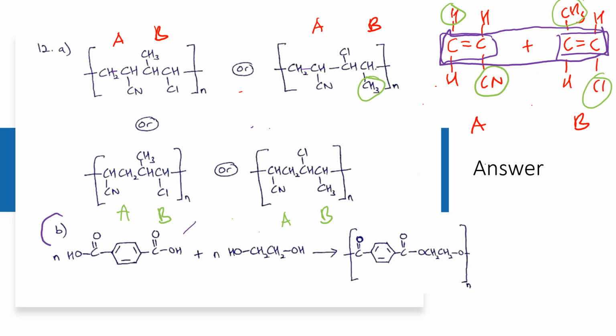But question number B, we need to write the equation. So kita draw dulu 1,2 ethane diol. So ini 1,2 ethane diol. And then 1,4 benzene dicarboxylic acid. So ini structure dia. So ini soalan ni bagi dah. Dia bagi tahu dah benzene tu 1,4 dicarboxylic acid, 1,2 diol, 1,2 ethane diol. Okay, so and then kita tahu bila nampak carboxylic acid dengan alkohol ni dia buat ester.